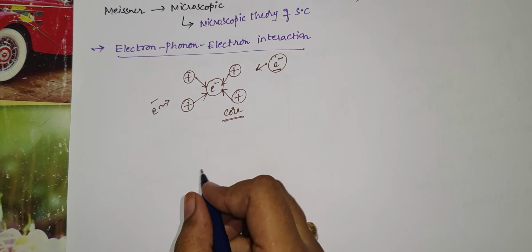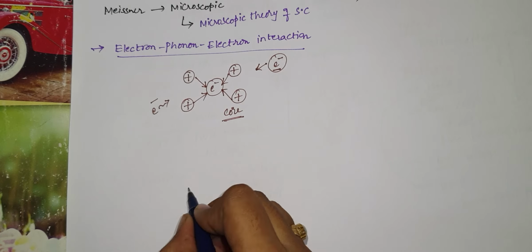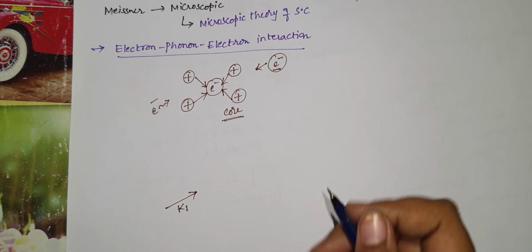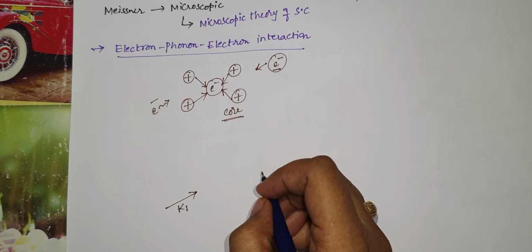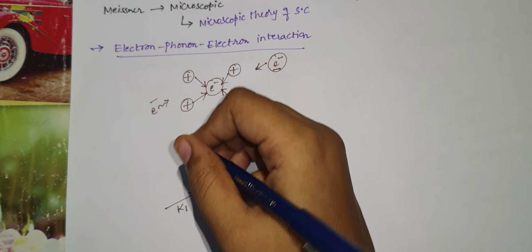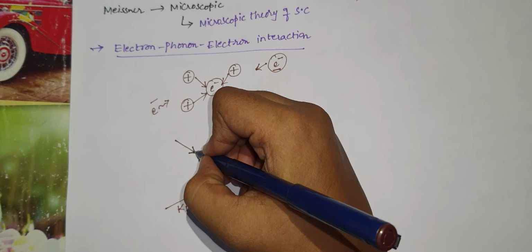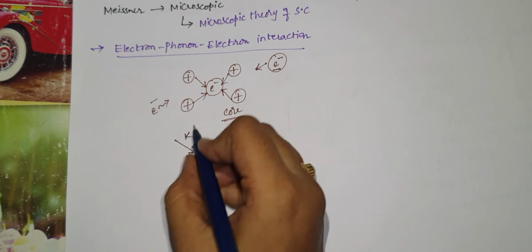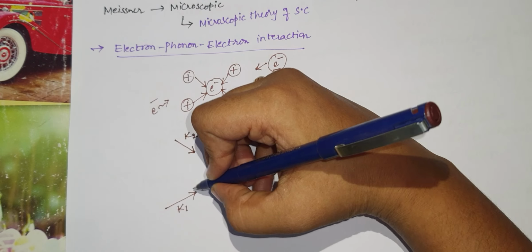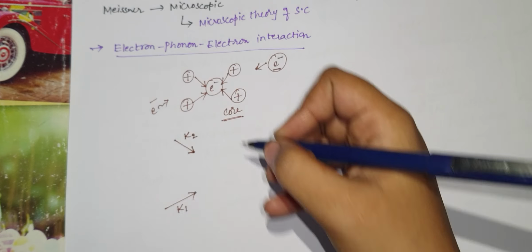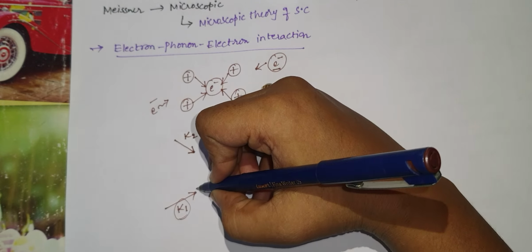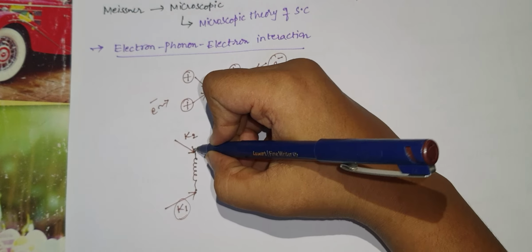If I consider an electron with a wave vector k1 passing like this, and another electron coming in this way, with wave vector k2, they will exchange a phonon. That means this electron transfers a phonon to this electron.